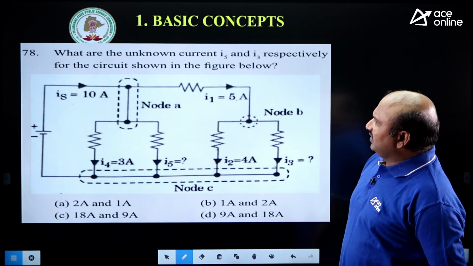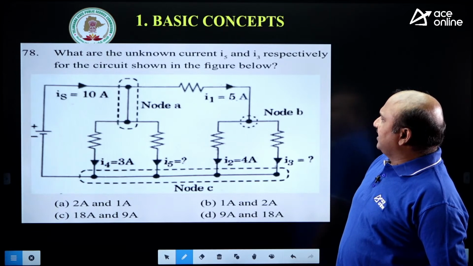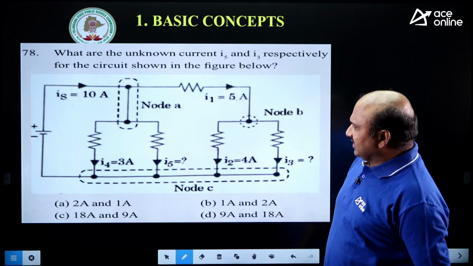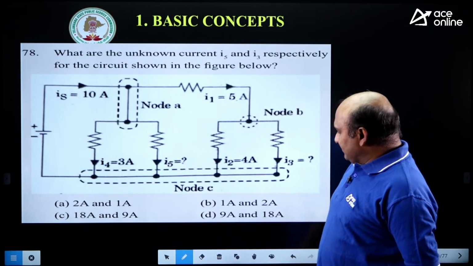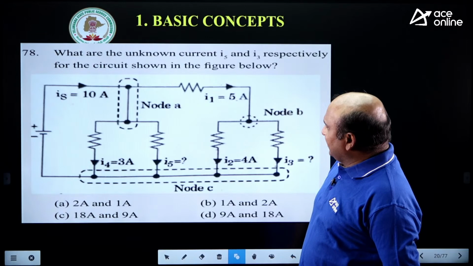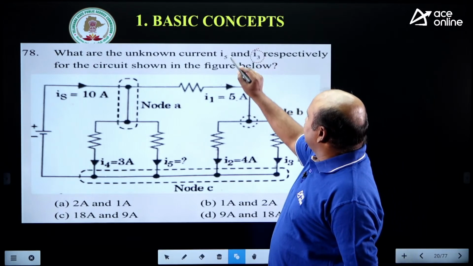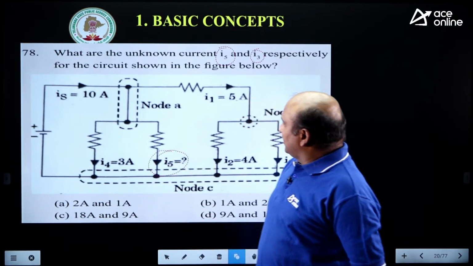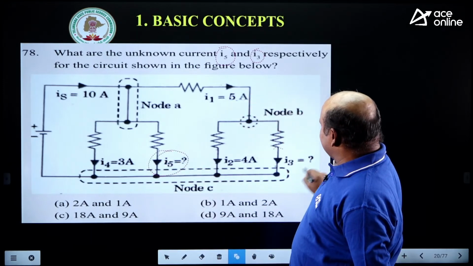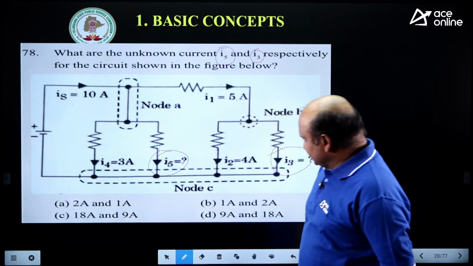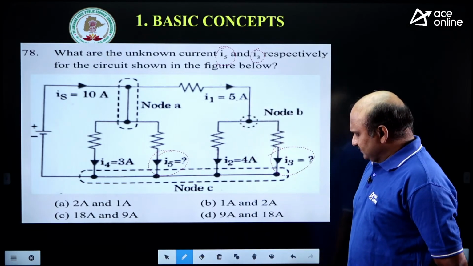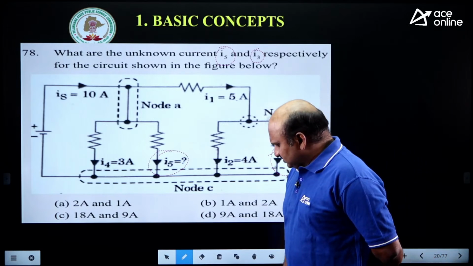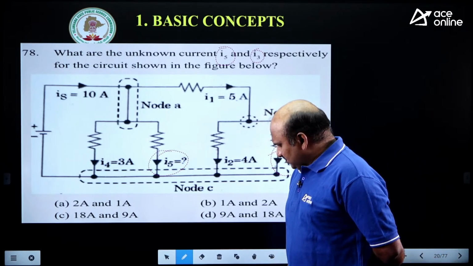What are the unknown currents I5 and I3 respectively for the circuit shown in the figure? Just concentrate on where we are getting I5 and I3. These values you have to consider here. This is I5, and where is I3? I3 is given here. Now tell me this. See the circuit here.